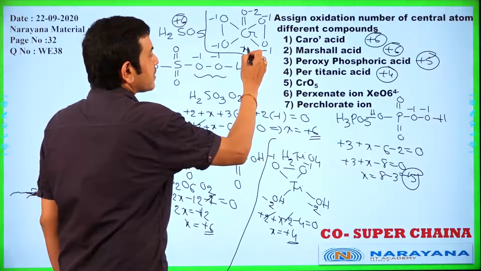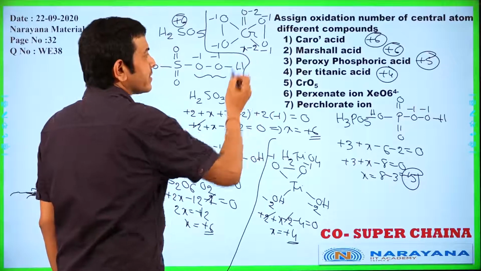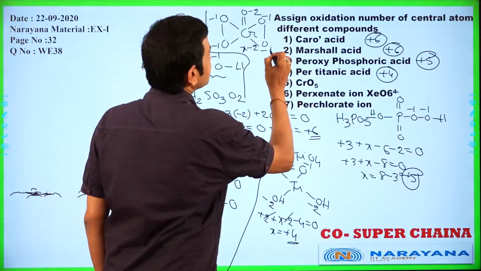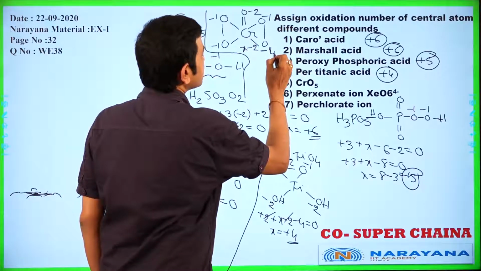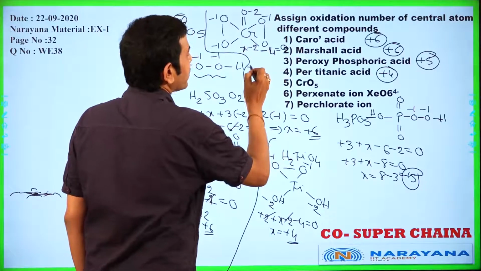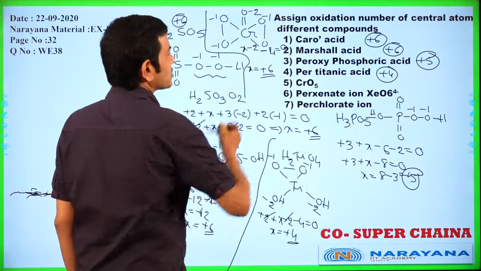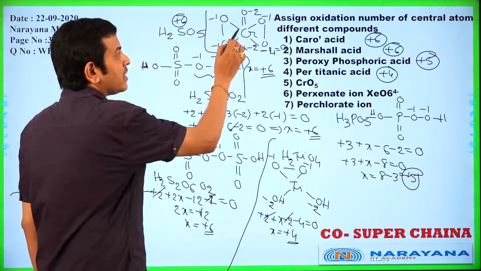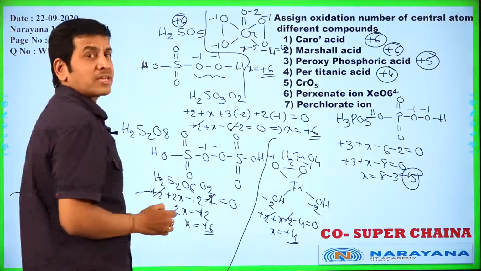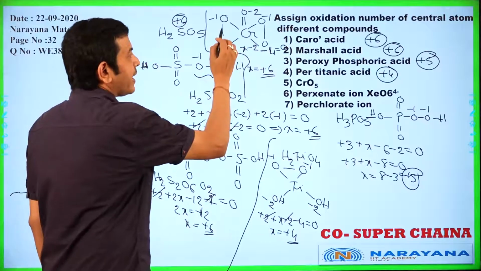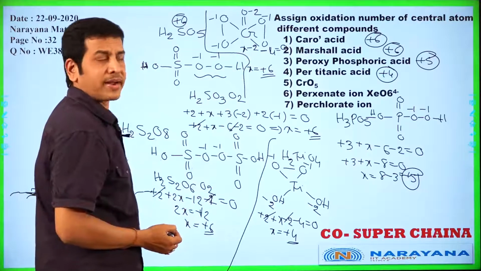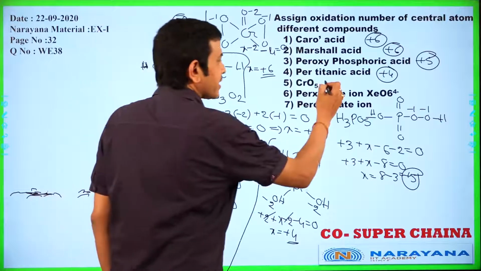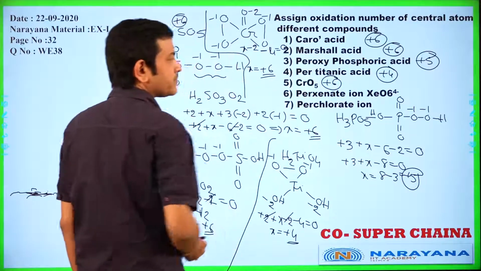X, 1 oxygen -2, remaining 4 oxygen atoms 4 into -1, -4, is equal to 0. Now X is equal to +6, the oxidation number of chromium in chromium pentoxide. Do you understand? X -2 and 4 into -1, -4 is equal to 0. X is equal to +6. Here also +6 is the oxidation number of chromium.